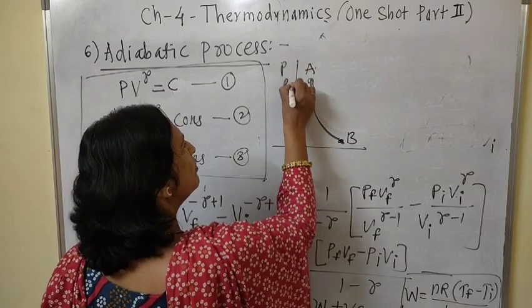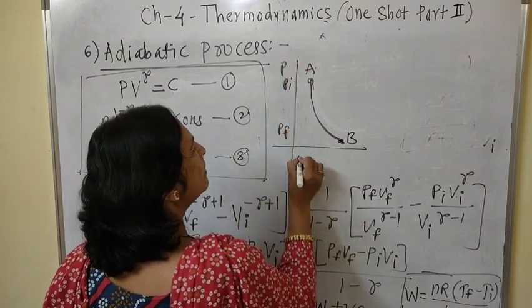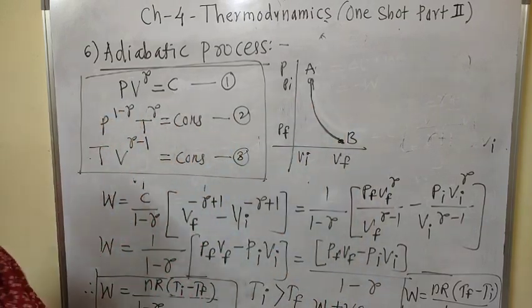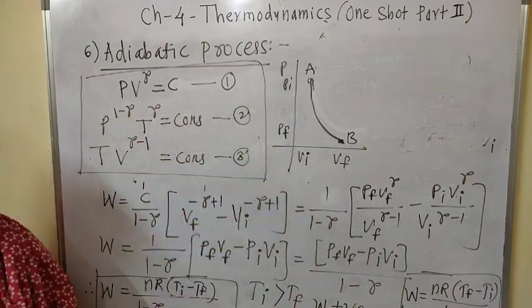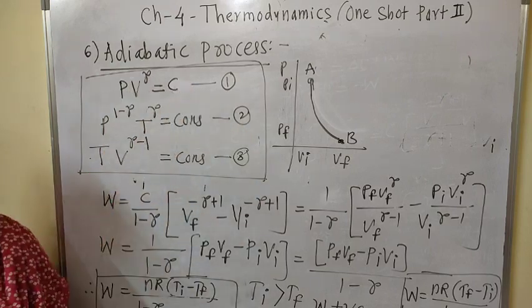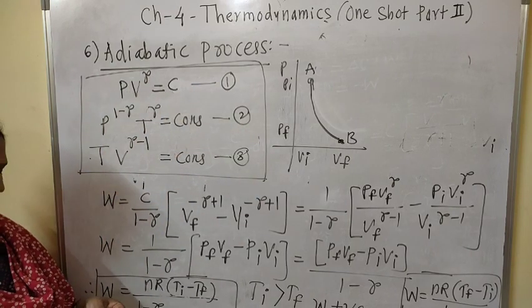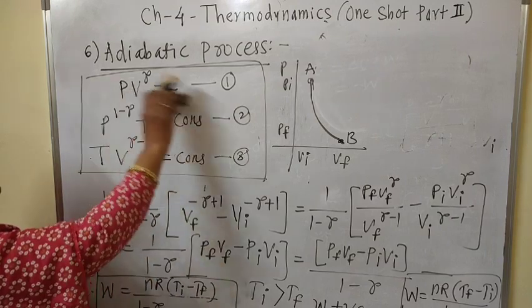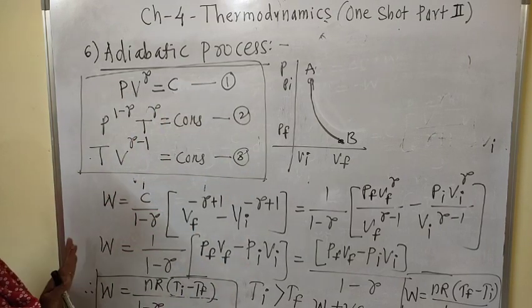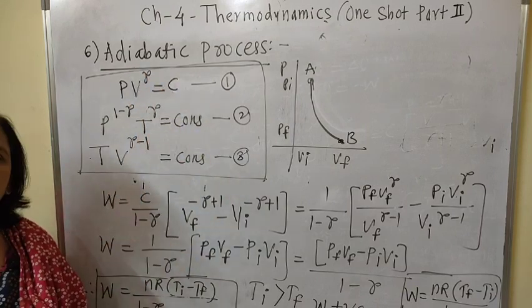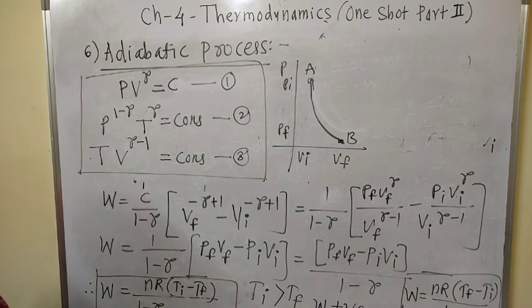Pressure is here Pi, Pf, Vi, Vf, and this is the PV diagram for the adiabatic process. Understood? And in this manner we can explain the adiabatic process, or this is the derivation for work done in the adiabatic process.